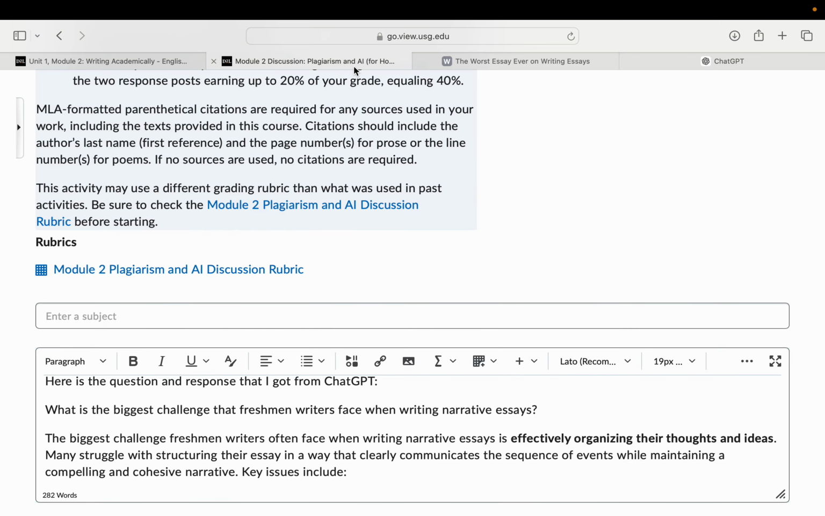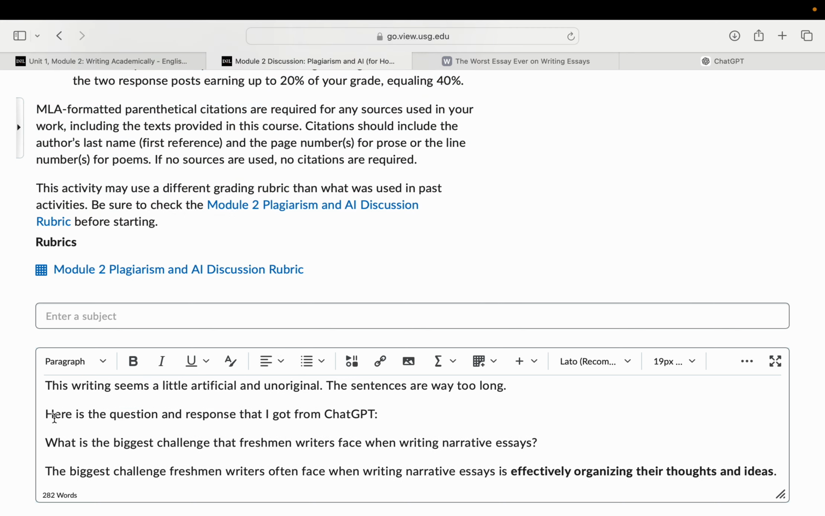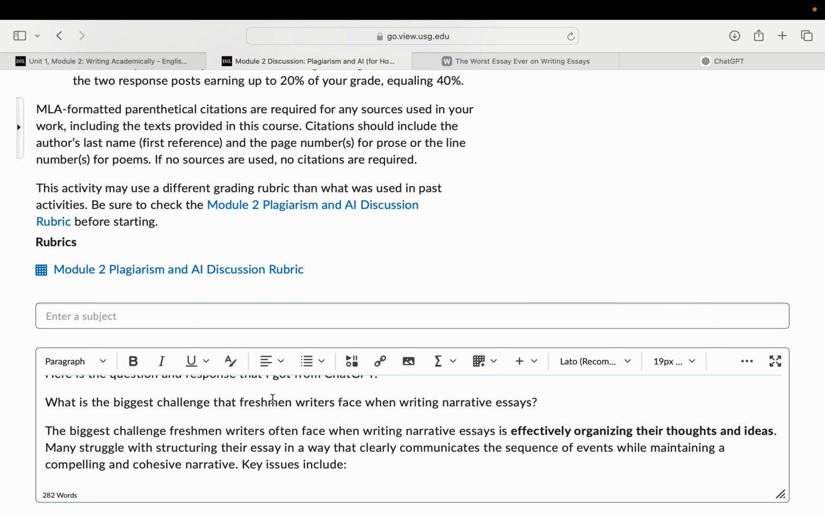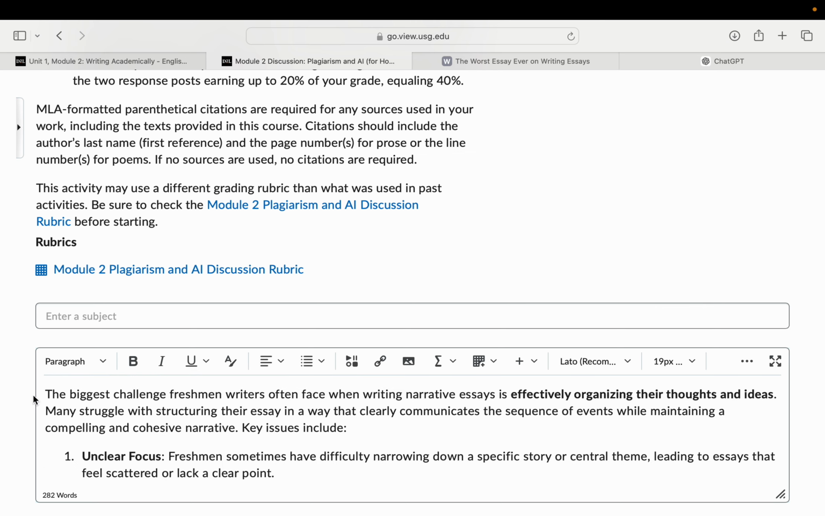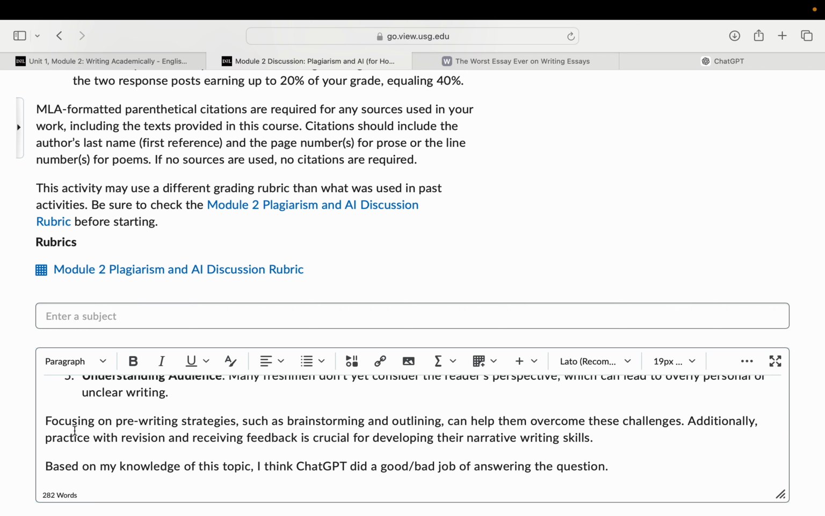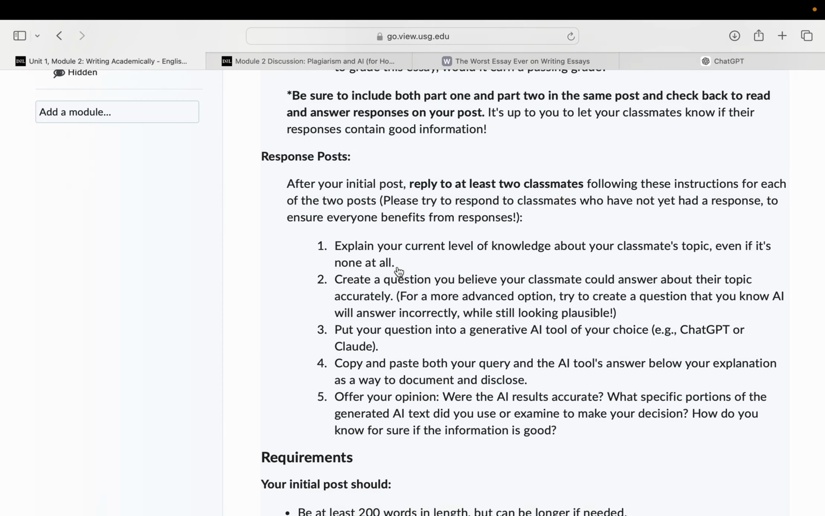Your next step in the response post is to say, here's the question and response that I got from ChatGPT. We copy and paste the question that we wrote, and then we copy and paste ChatGPT's answer. Now we go to the final part, where you offer your opinion. Even if you don't know a lot about the topic, what do you think? Were the AI results accurate? What specific portions of the AI text did you use to examine your decision?